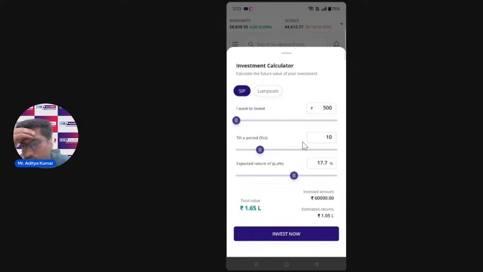Let's say you have 10,000 rupees available with you, and you invest it one time, a lump sum. After 1 year, the fund has given you, let's say, 10% return. So the total value has become around 11,000.